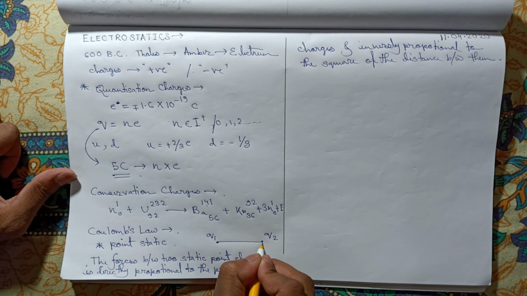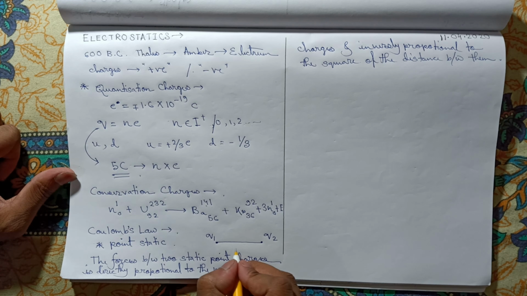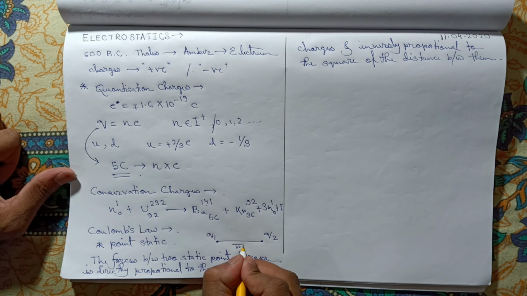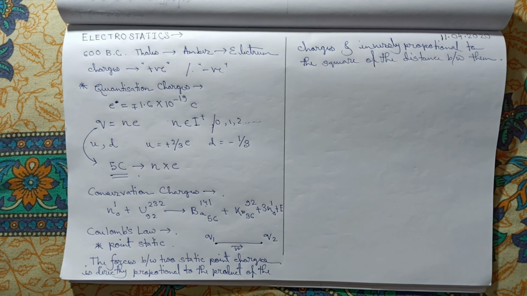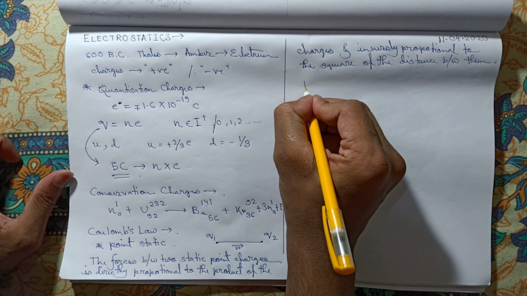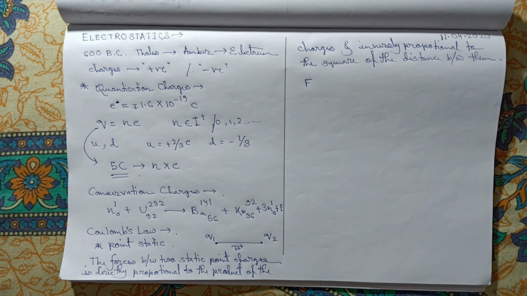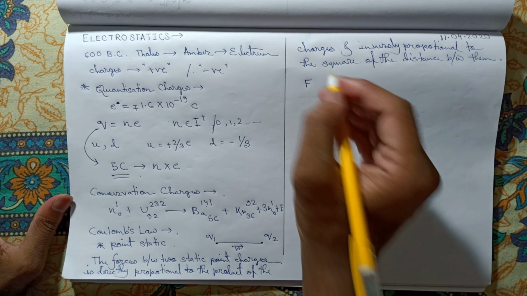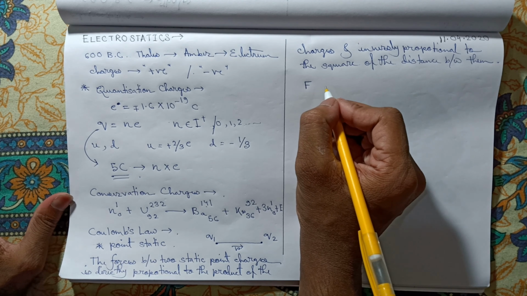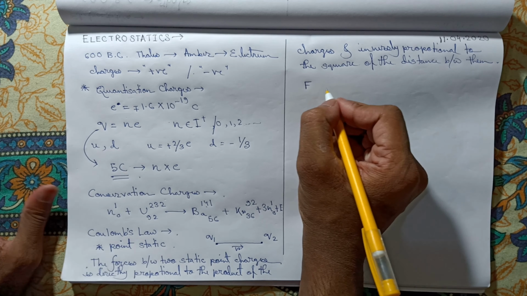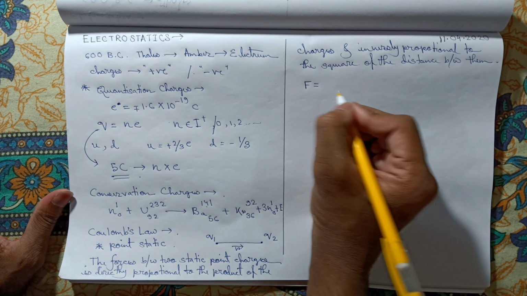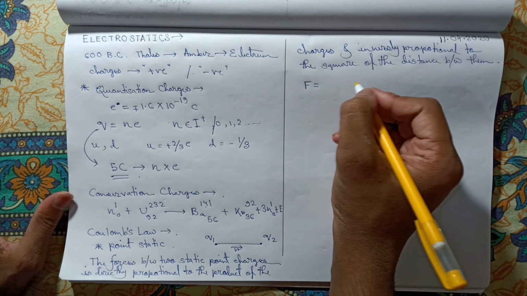Okay, so if we take the amount of charges as q1 and q2, and we take the radius vector or distance between them as r, then we can say the force between them, as we all know, for two charges, is either attractive or repulsive in nature depending upon their polarity. If they are the same kind of charge, they will repel, and if they are opposite kinds of charge, then they will be attractive in nature.